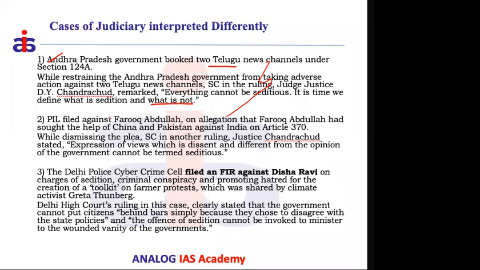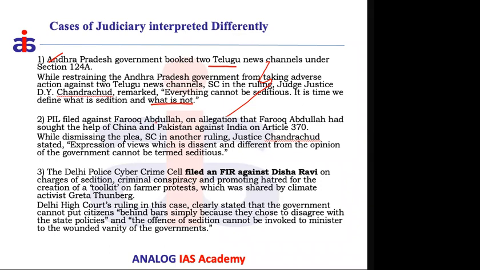The second case is against the former Chief Minister of J&K, Mr. Farooq Abdullah. A PIL was filed in the Supreme Court saying that in 2019, Article 370, which gives special provision and special representation to Jammu and Kashmir, was removed by Parliament through an amendment to the Constitution in August 2019. As soon as this provision was deleted, many people, especially the political people in J&K, did not like the idea of removing the special status.